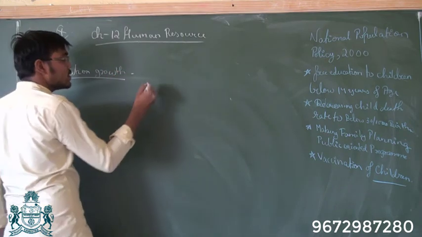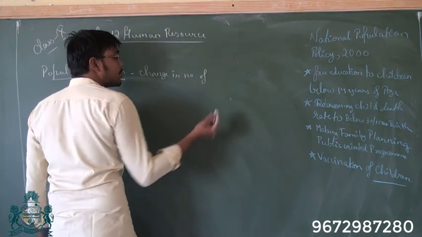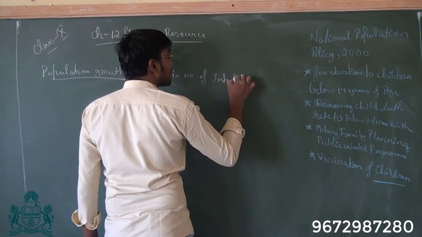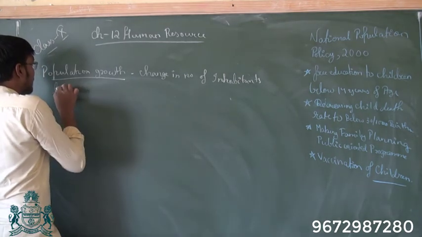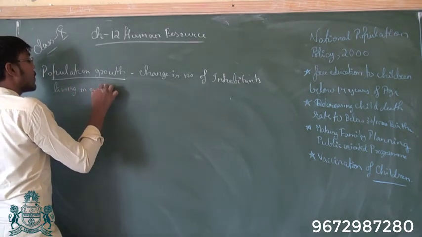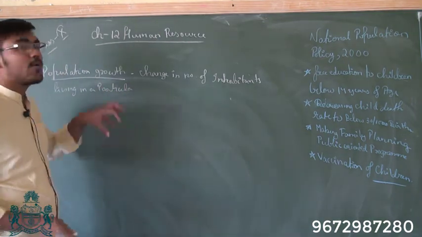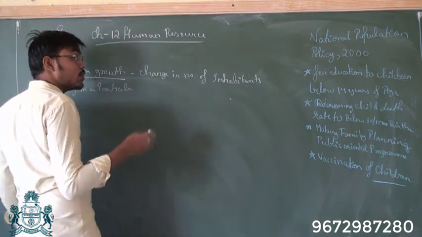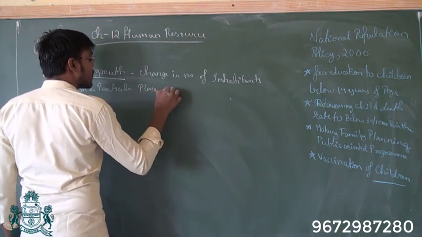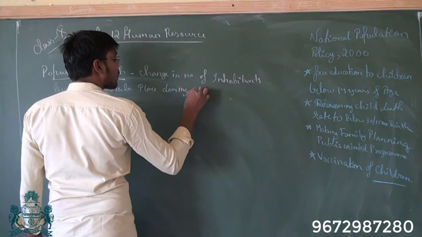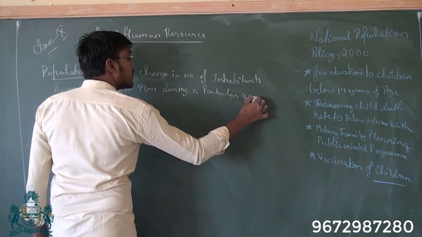So population growth is the change in number of inhabitants. Inhabitants means the number of people living. It is the change in number of inhabitants living in a particular area, in a particular country, during a particular year or reference period.